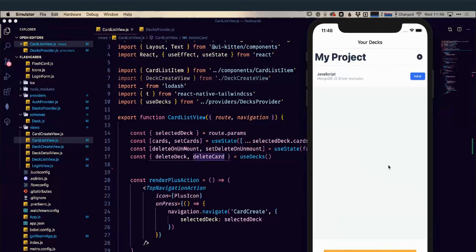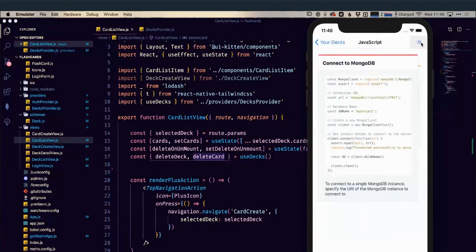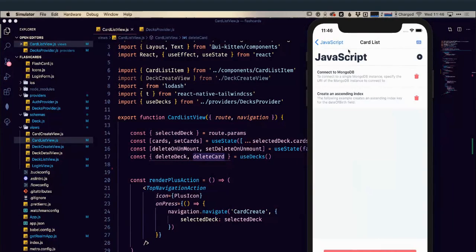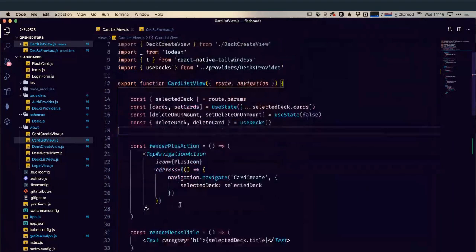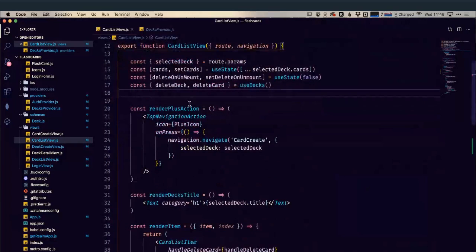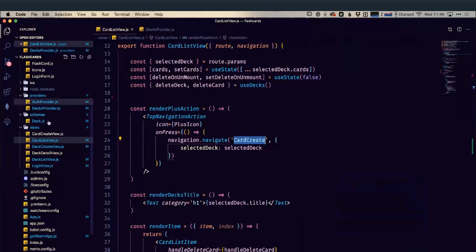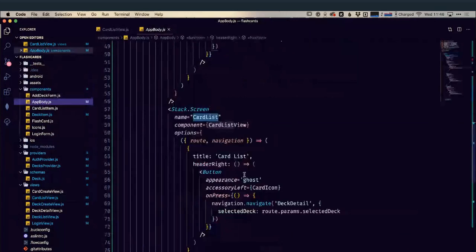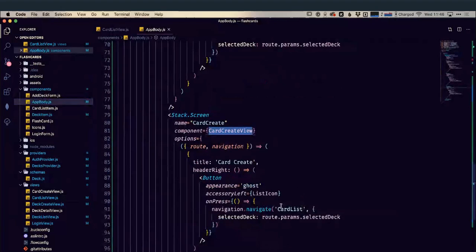Speaking of syncing up our changes, the last thing we've got remaining to do is this add button. So we have our create form here, but it's not doing anything. So let's look at this add button. Our add button is in our card list as well. So we have our render plus button here, and it's going to this card create. So card create is going to be defined within our app body, and it's going to load in this component of card create view, sorry. So let's have a look at our card create view.